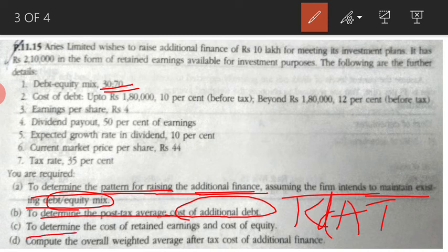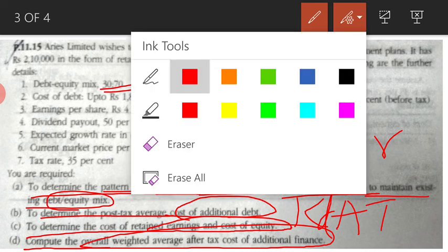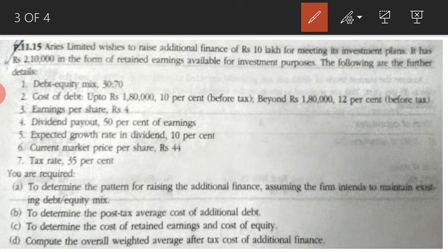Then determine the cost of retained earnings and cost of equity, so we have to find out KE and KR. Lastly, we calculate the overall cost of capital, that is the weighted average cost of capital. So there are 4 answers that we have to get for this problem.